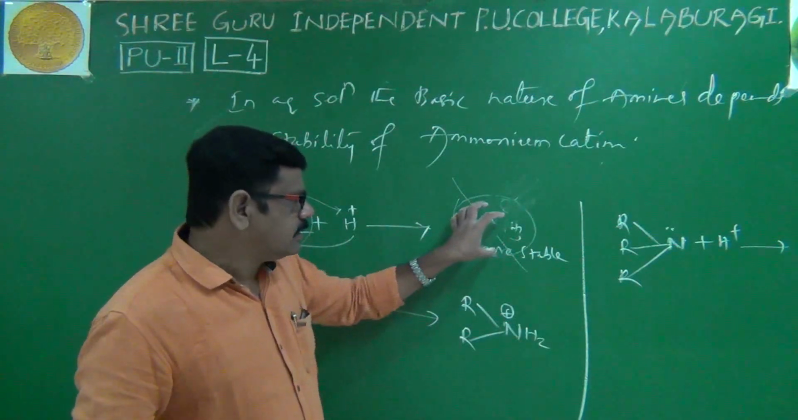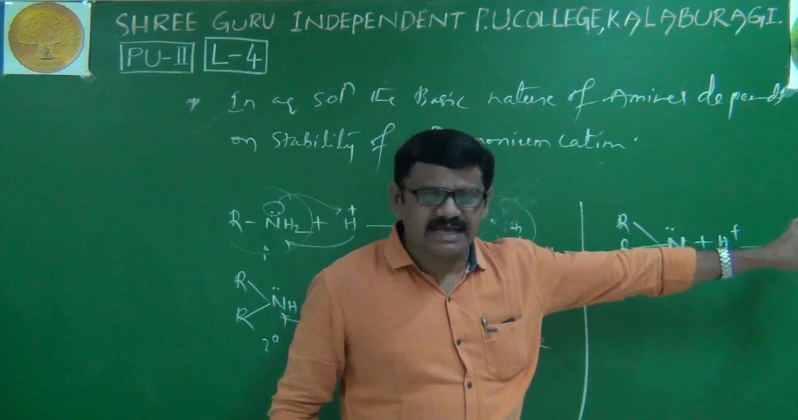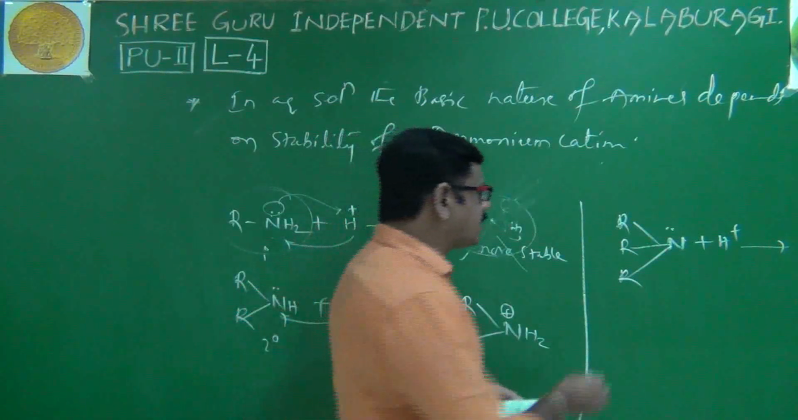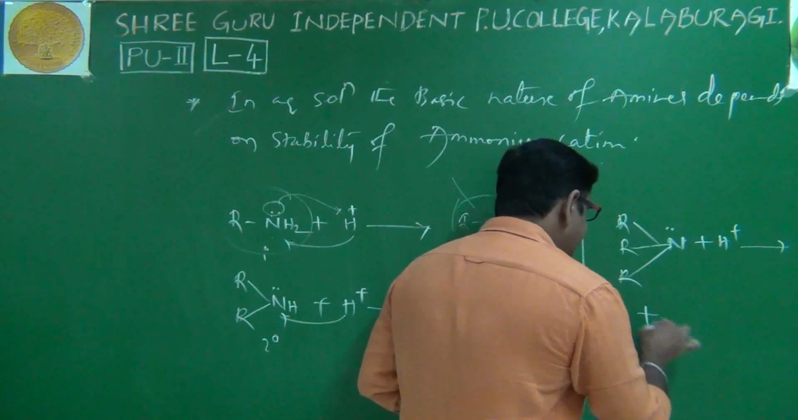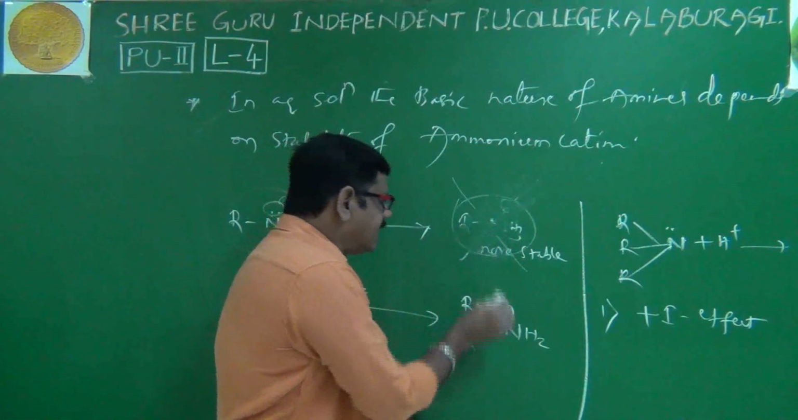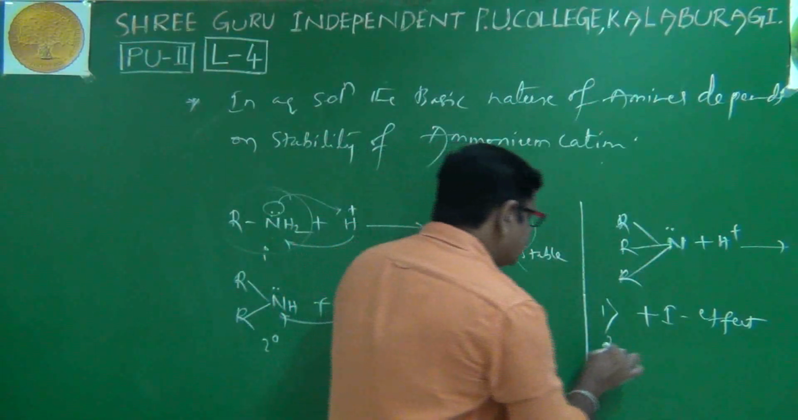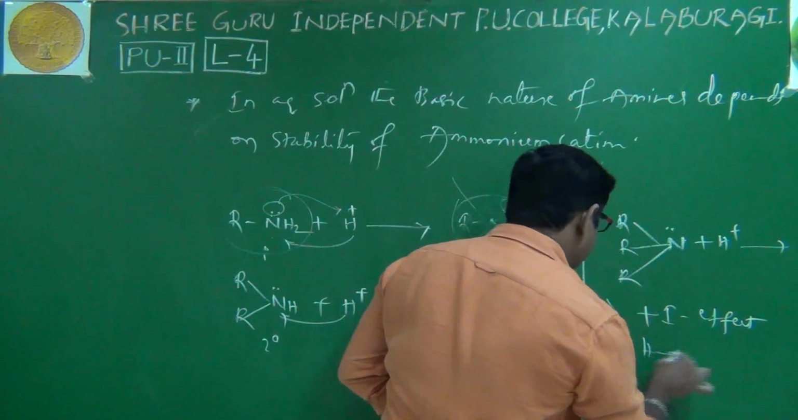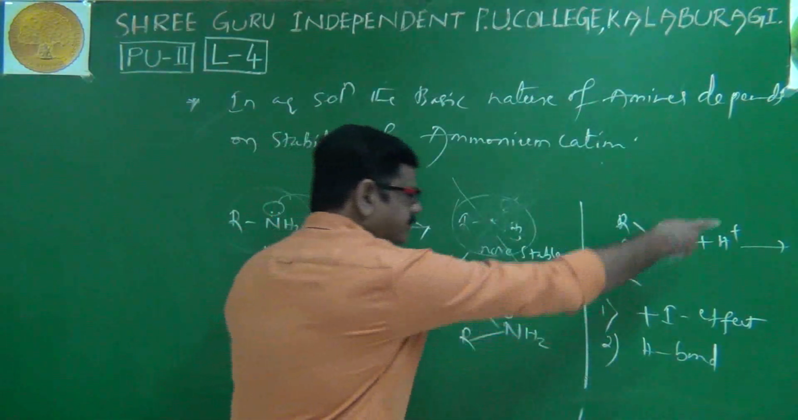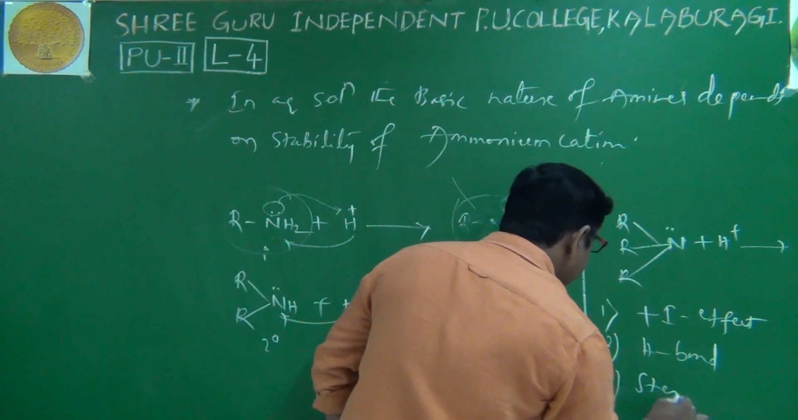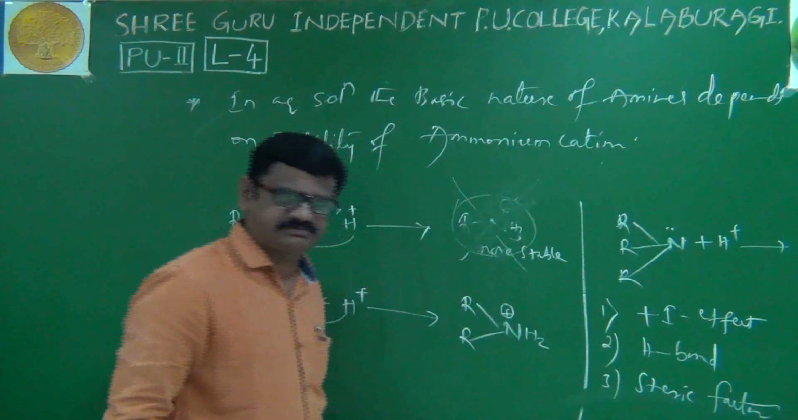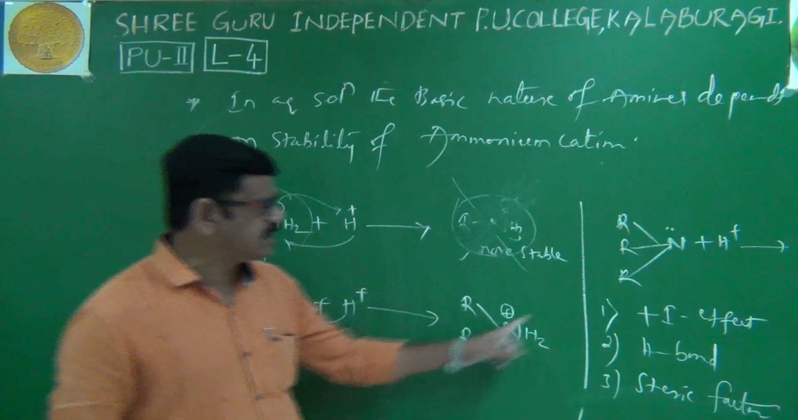That's why the stabilities of these three cations can be explained with the help of three factors. What are those three factors? Number one, plus I effect. Inductive effect is one of the factors to explain the stability of ammonium cations. Second is extent of hydrogen bonding. Third is steric factor or steric hindrance, which explains the stability of these three cations.